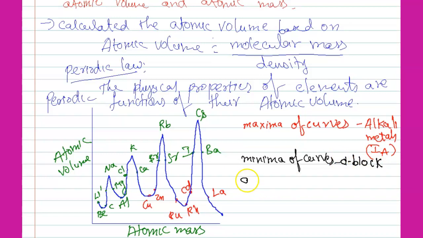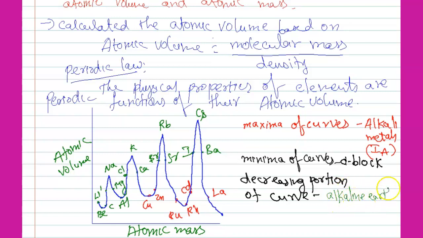The decreasing portion of a curve, decreasing means top to bottom, is occupied by the 2A group elements. 2A group elements means alkaline earth metals. Alkaline earth metals occupy the decreasing portion.